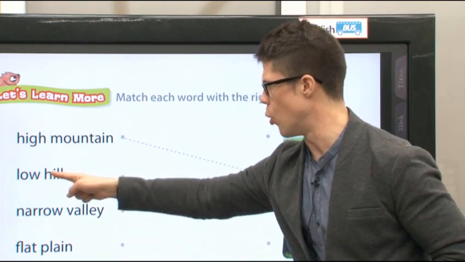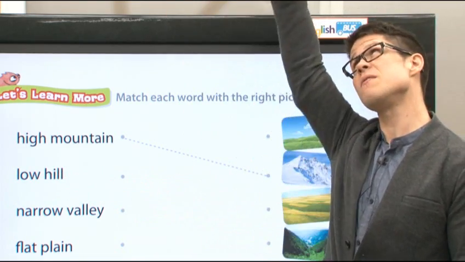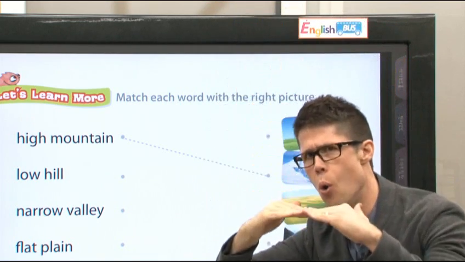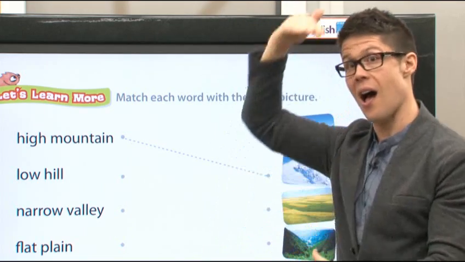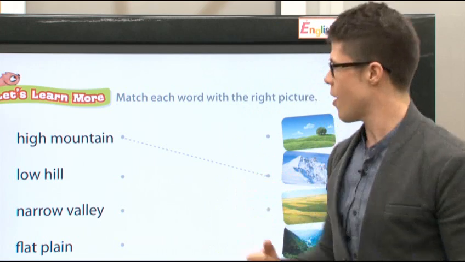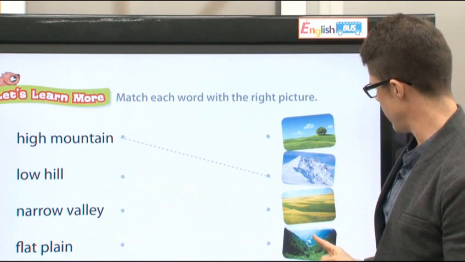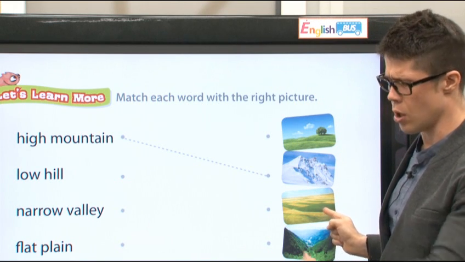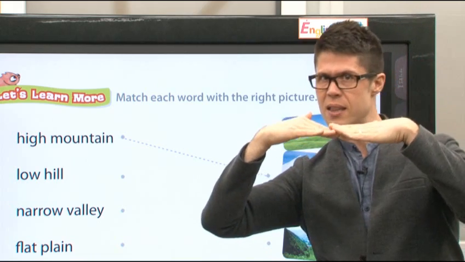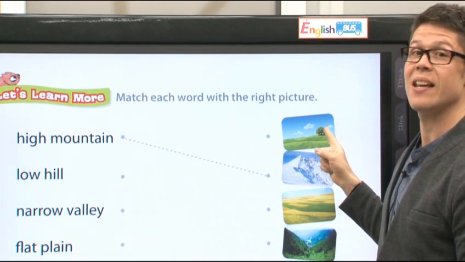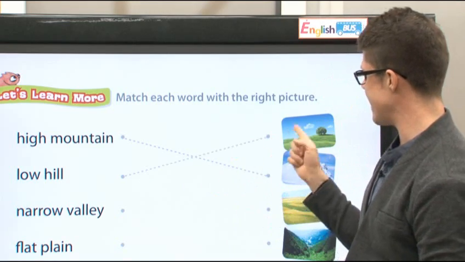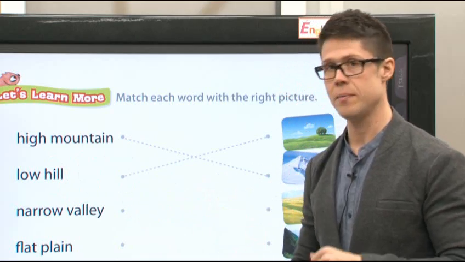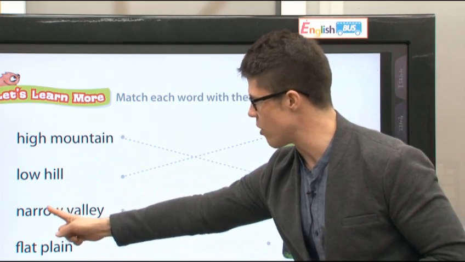Next, we have low hill. Okay, high is very up here. That's high, like a mountain. A hill is low. Low hill. High, low. All right, low hill. Which one of these is a hill? Is this a hill? It's low. No, this is flat. A hill looks like this. All right, this is a hill. Ding. This is a low hill.